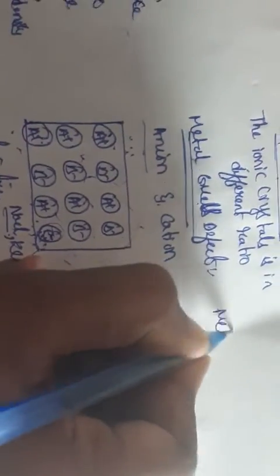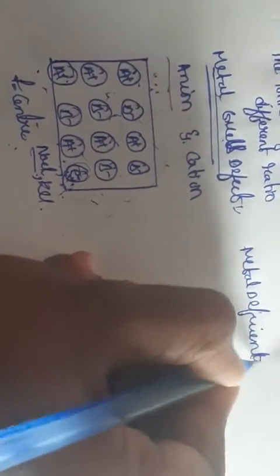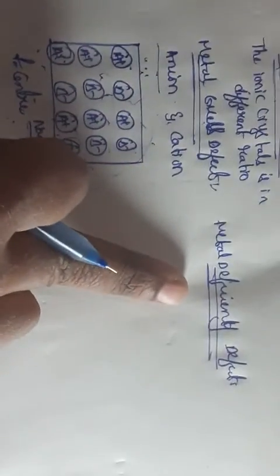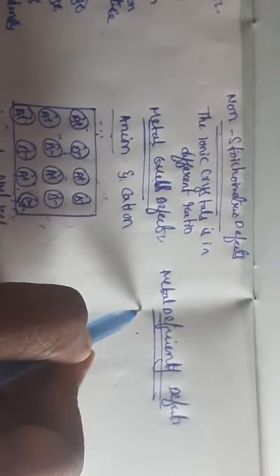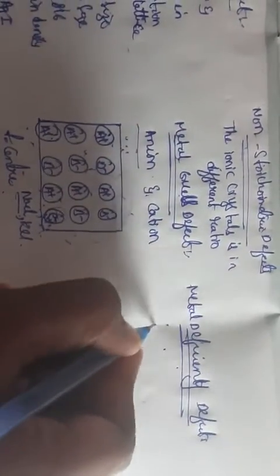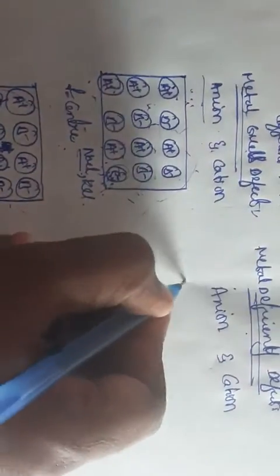Now let us see metal deficiency defect. Deficiency is nothing but what here? Very less number of electrons. Excess means more electrons. Deficiency means fewer electrons. Means there will be fewer electrons in the metal. We call it a metal deficiency defect. So again it is divided into two types, as I have told you, that is anion and cation. So let us see anion.